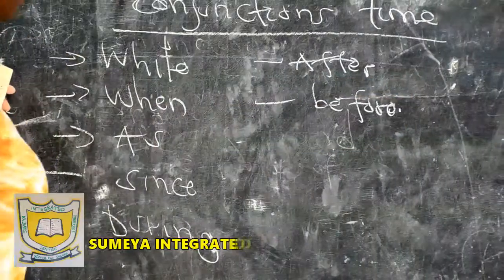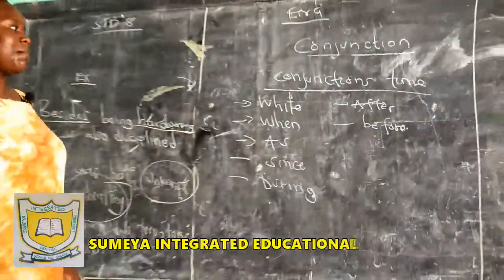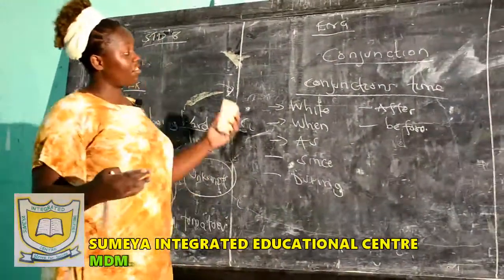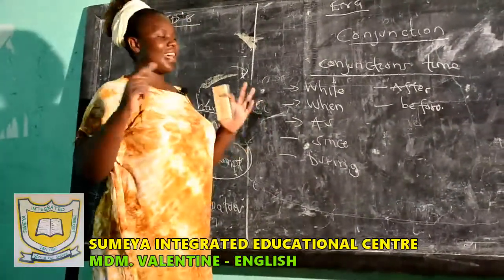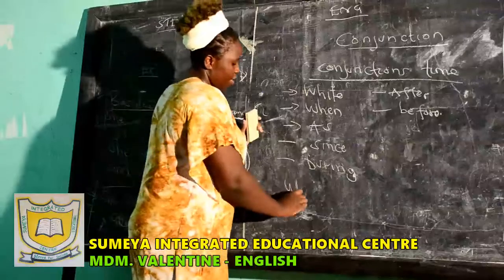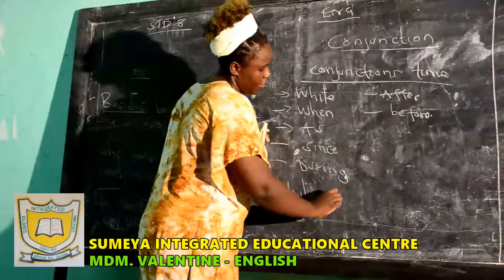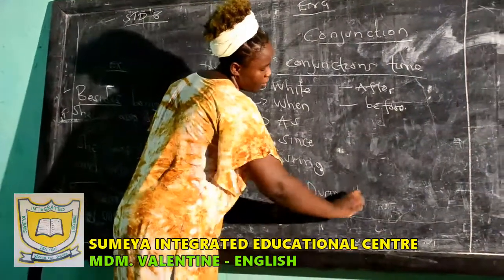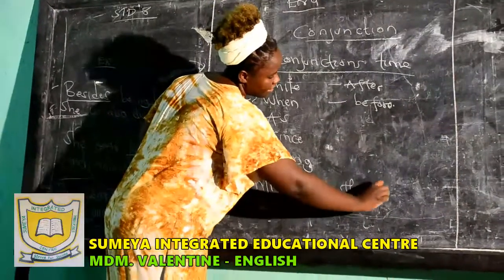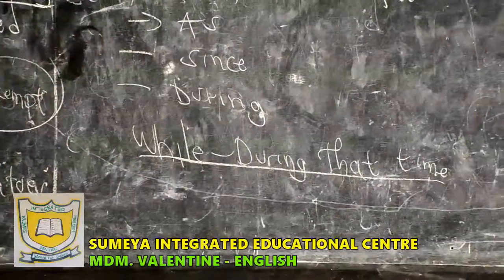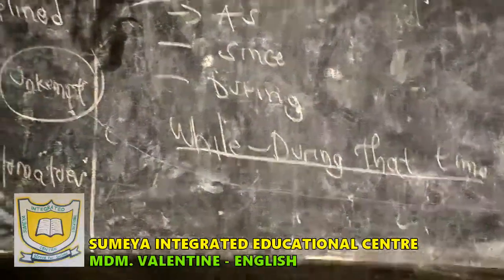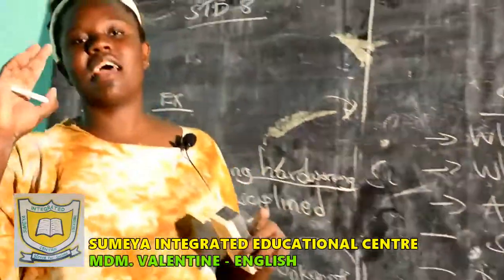Now, when you come to conjunctions of time, you pay more attention to while. While also means during that time. Now, if you want to use while in a sentence, you make sure that two actions are taking place at the same time.